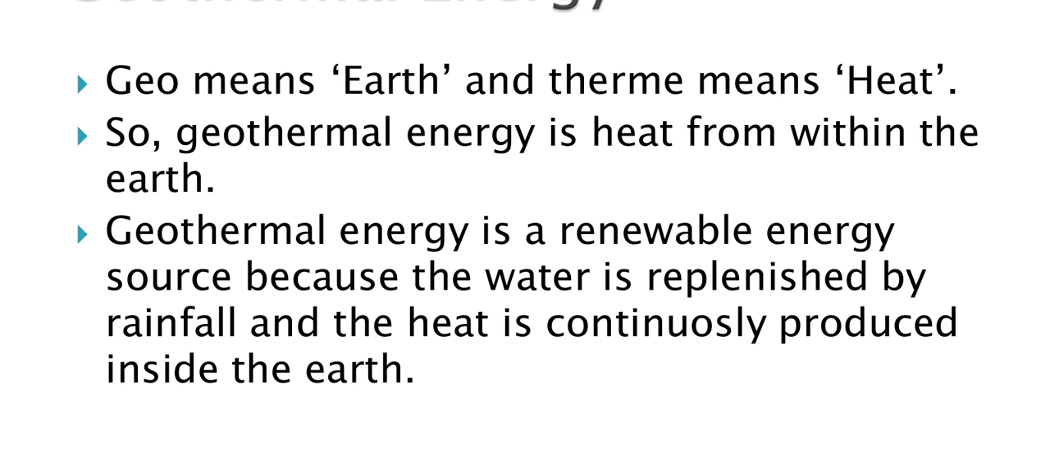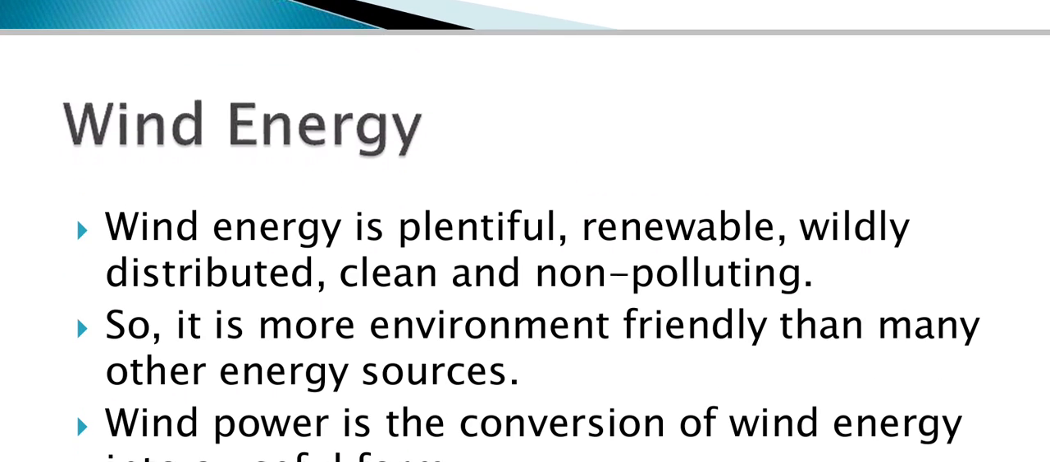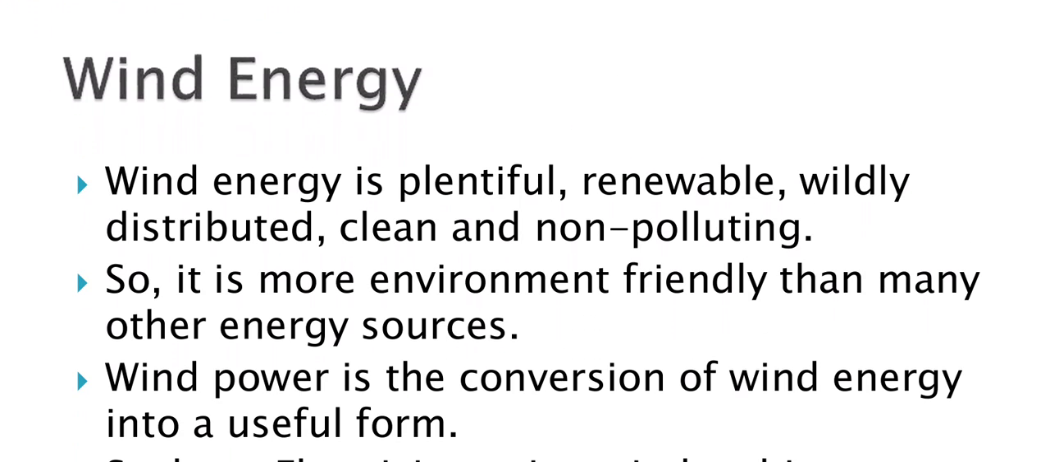Next, wind energy. From the word itself, you know that it is produced with the help of wind. Energy which is produced by wind is called wind energy. Wind energy is plentiful. Plentiful means abundant. You can't imagine also. Whenever you want, you will get it. Renewable. Again, renewable means it is not exhausted. It won't get finished. It won't get over. Whenever you want, you will get it.